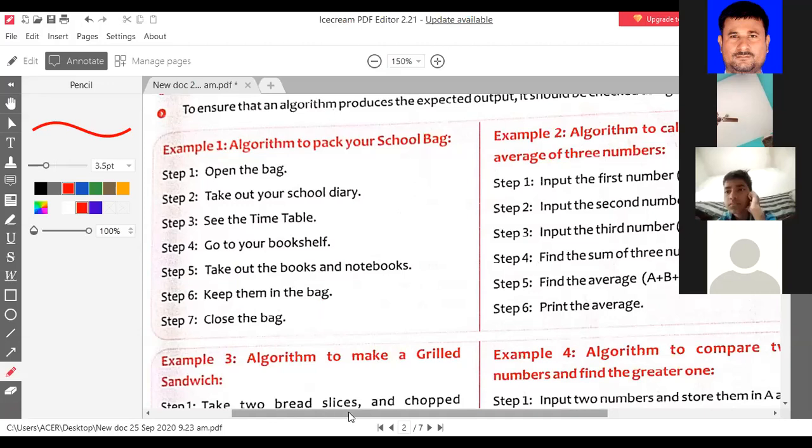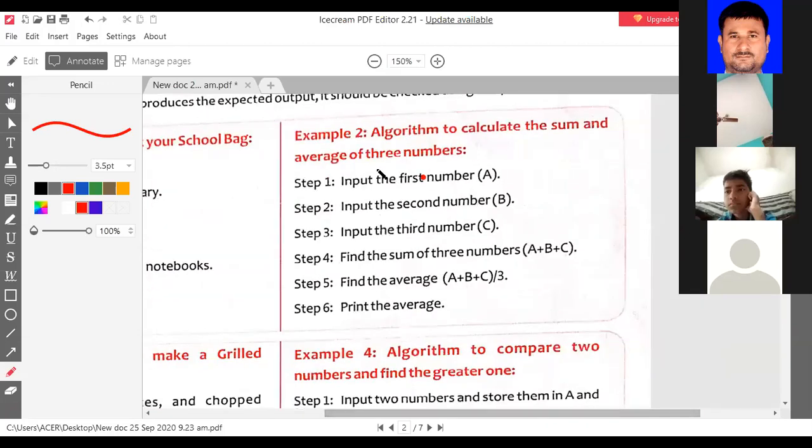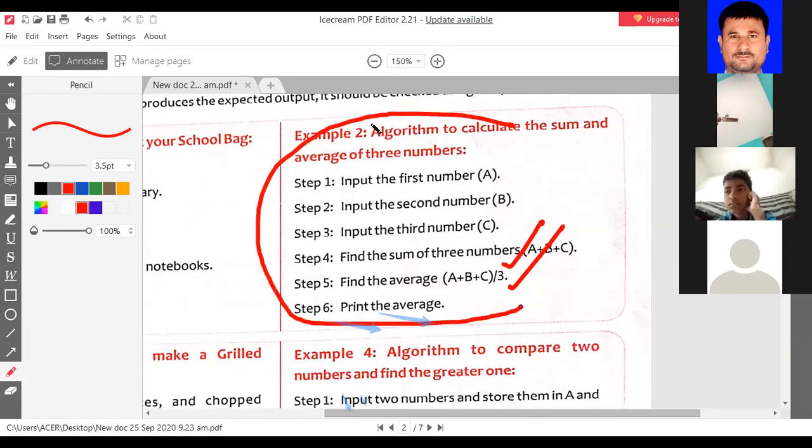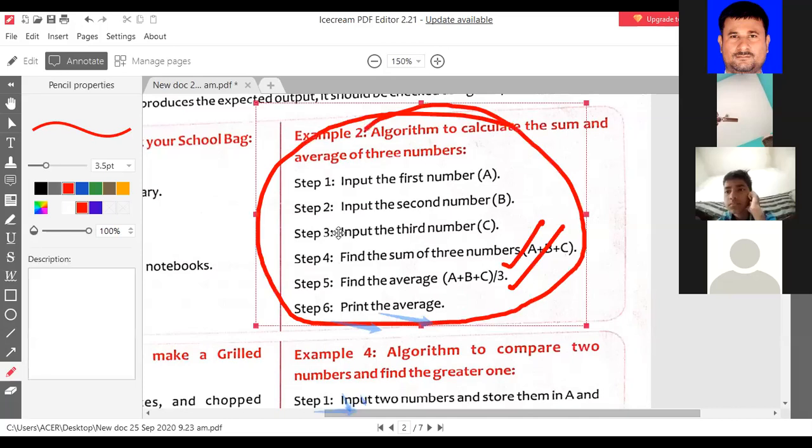Close the bag. Next one is an algorithm to calculate the sum and average of three numbers. So you need three numbers. Input first number, input second number, input third number. The next one, find the sum of these three numbers. You will add these three numbers, then you will find the average of these three numbers. Then print the average. As you understand, students, all these 6 steps are called an algorithm. Is it clear to you?